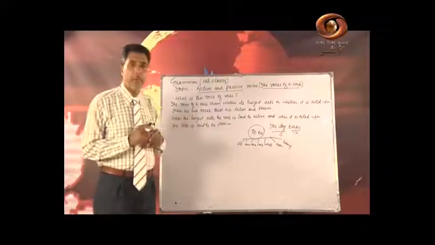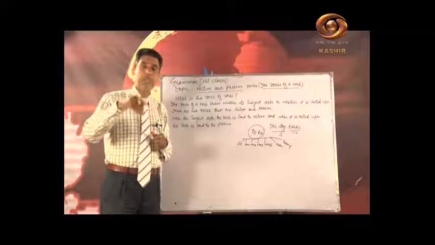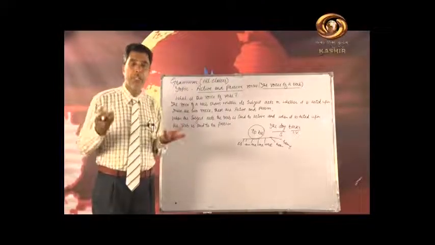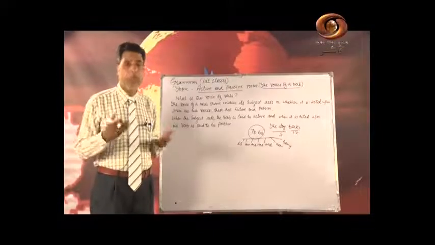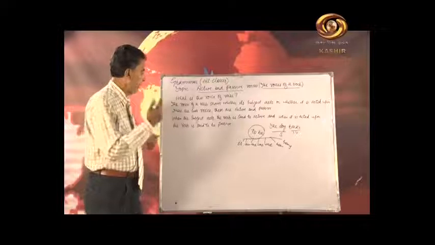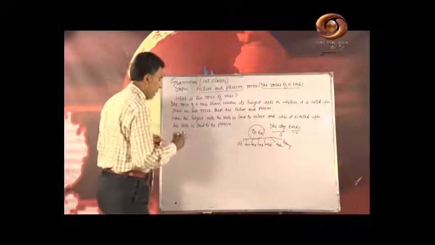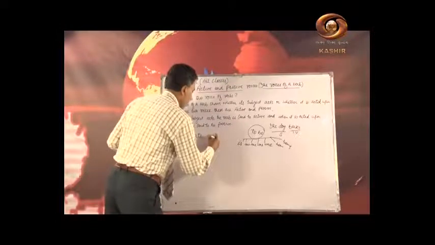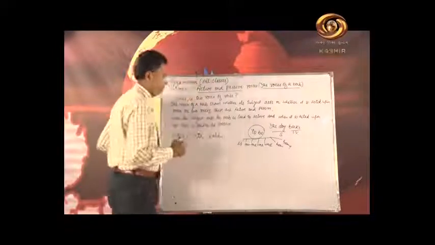In this kind of rule, when we want to passivize a sentence, generally we write the third form of verb, that is the past participle form of verb. For example, if I write here eat, E-A-T, its past is ate, its past participle form is eaten.